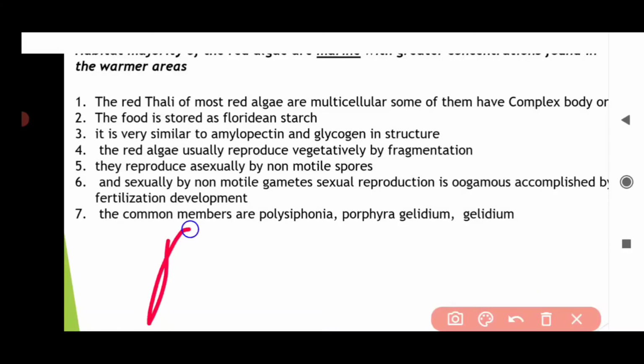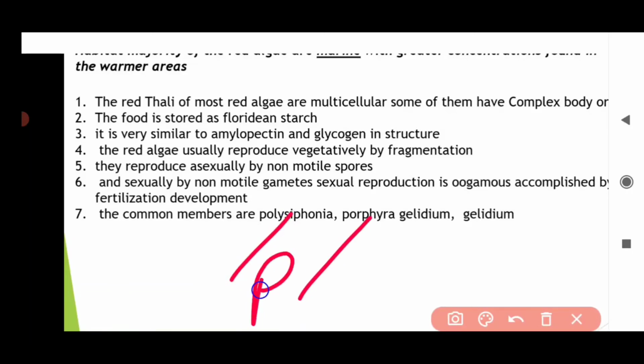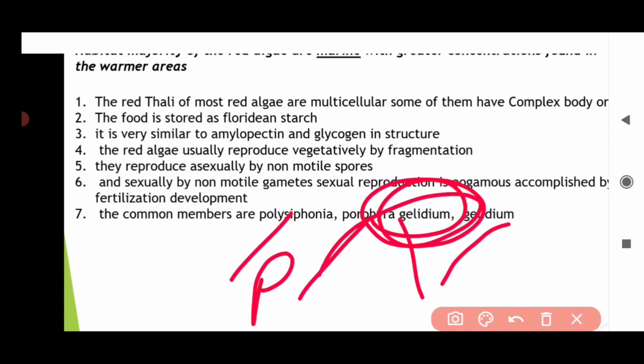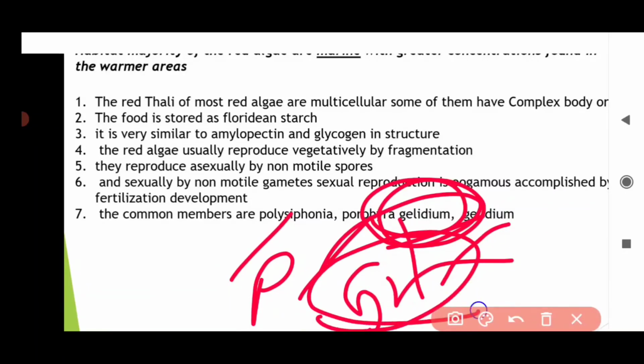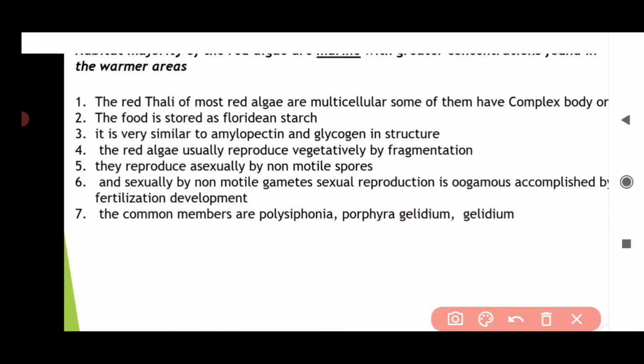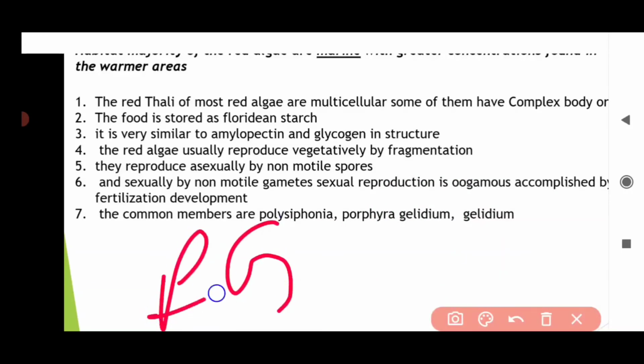The examples that start with P are Polysiphonia and Porphyra. Gelidium and Gracilaria start with G. So remember, the examples from P and G belong to red algae.